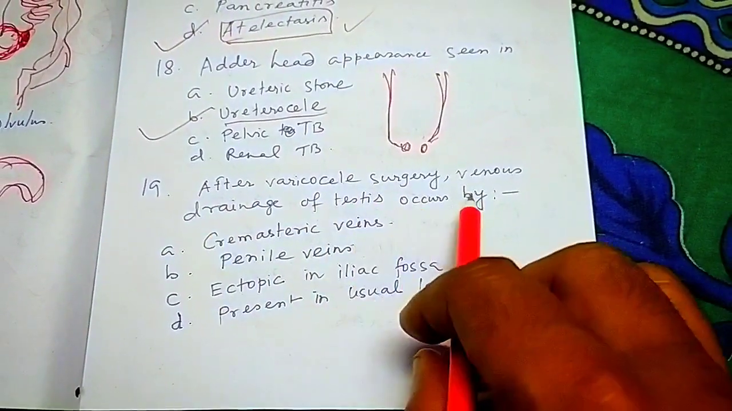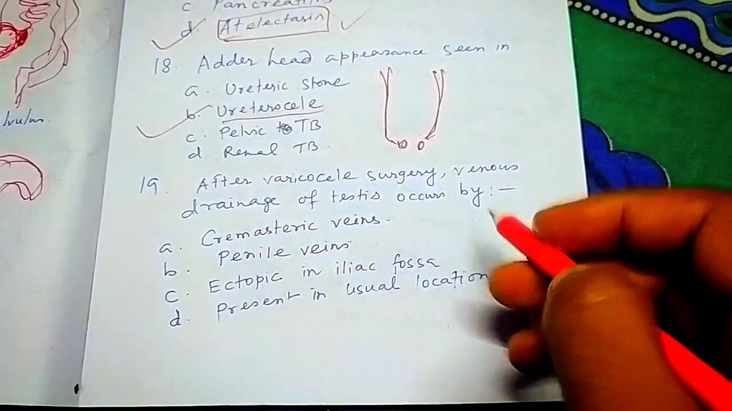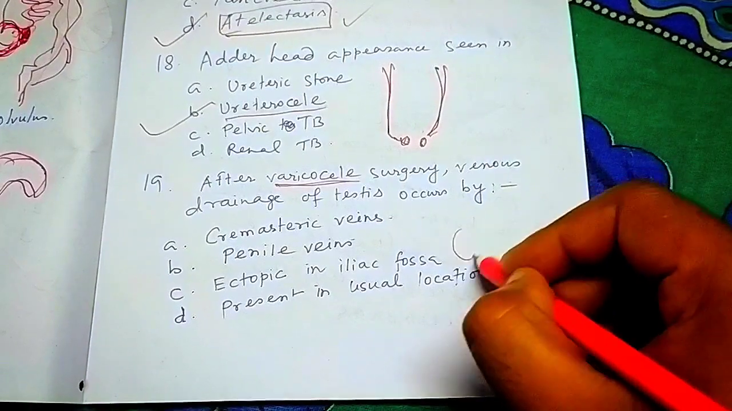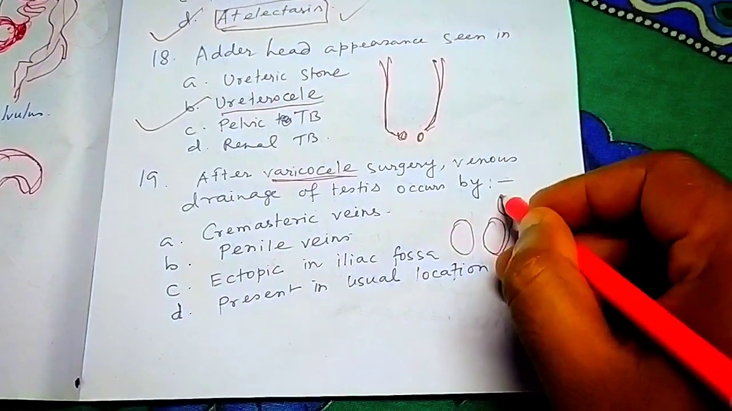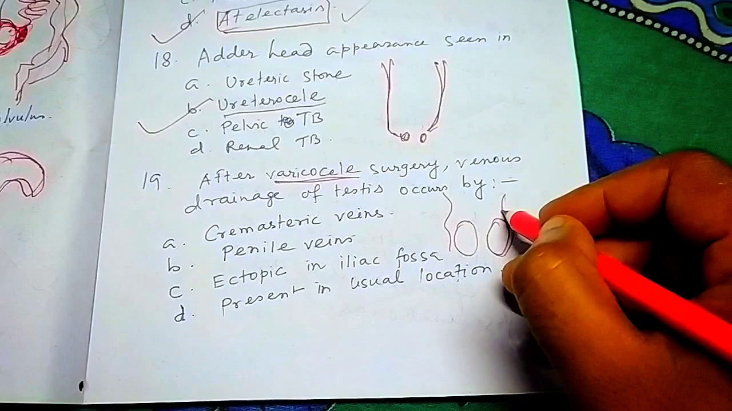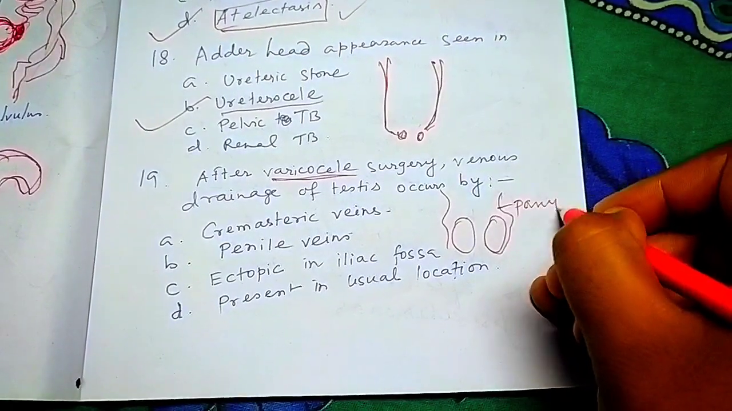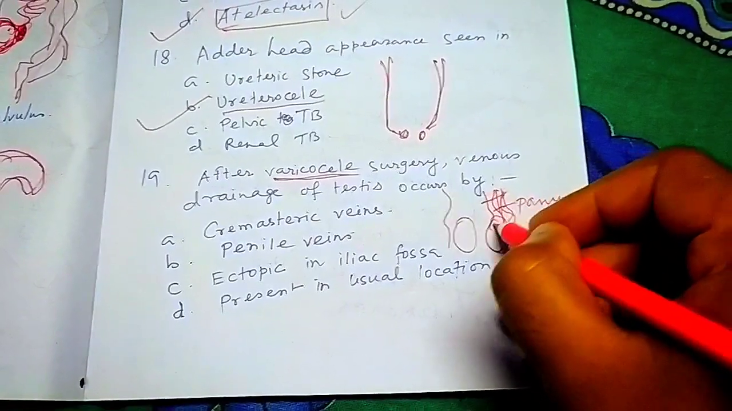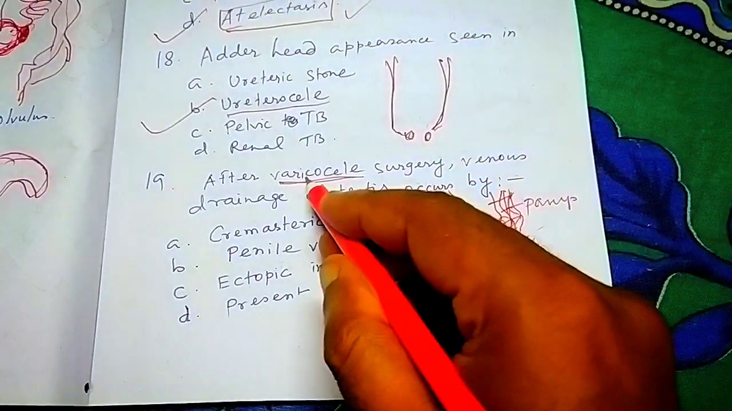Next question. After varicocele surgery, venous drainage of testis occurs by. So what is varicocele? First, let us understand varicocele. Suppose this is the testis, this is another testis. Drainage is via the pampiniform plexus. Pampiniform plexus is the plexus through which it is drained. So suppose these veins have become tortuous, and that is known as varicocele.